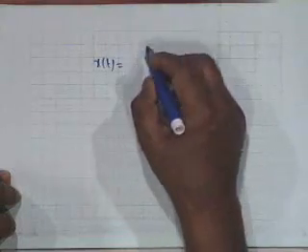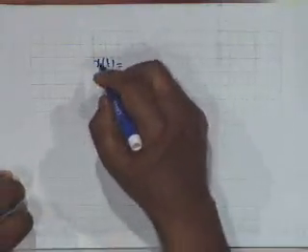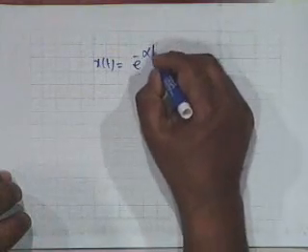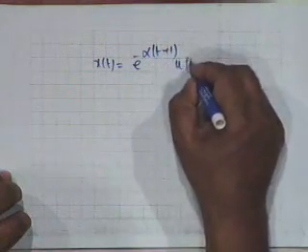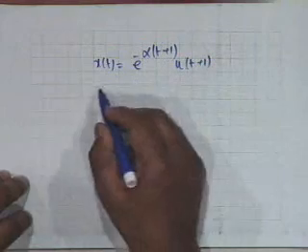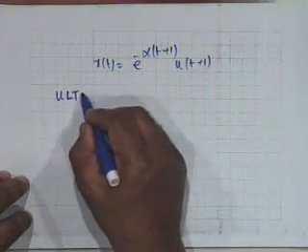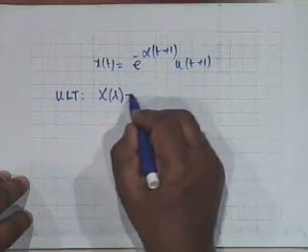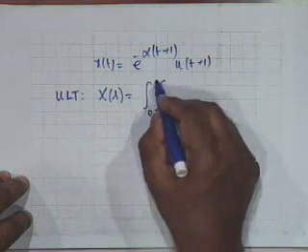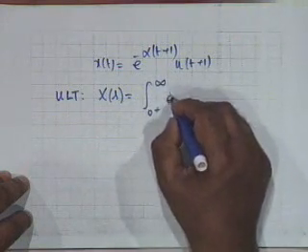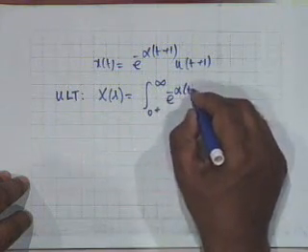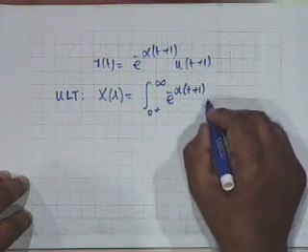On the other hand, if we take the unilateral Laplace transform of the same function, x of t equal to e to the minus alpha t plus 1 u of t plus 1, then x of s is the integral from 0 plus to infinity of e to the minus alpha t plus 1.